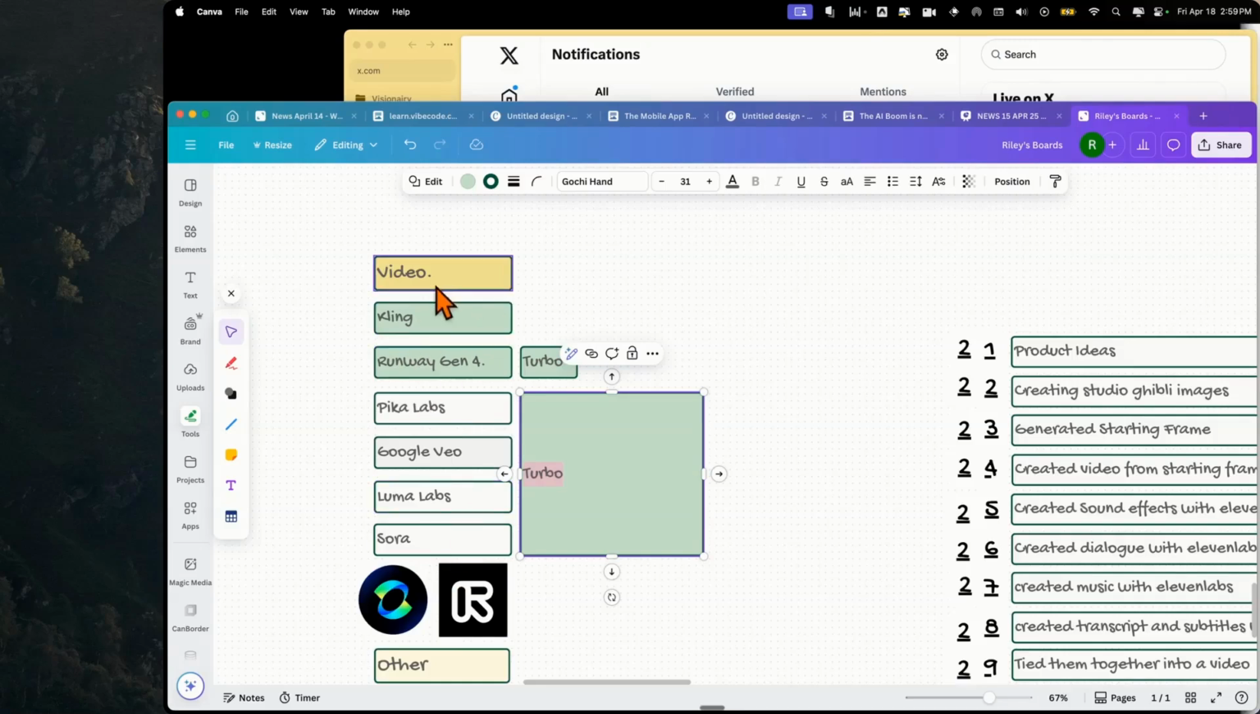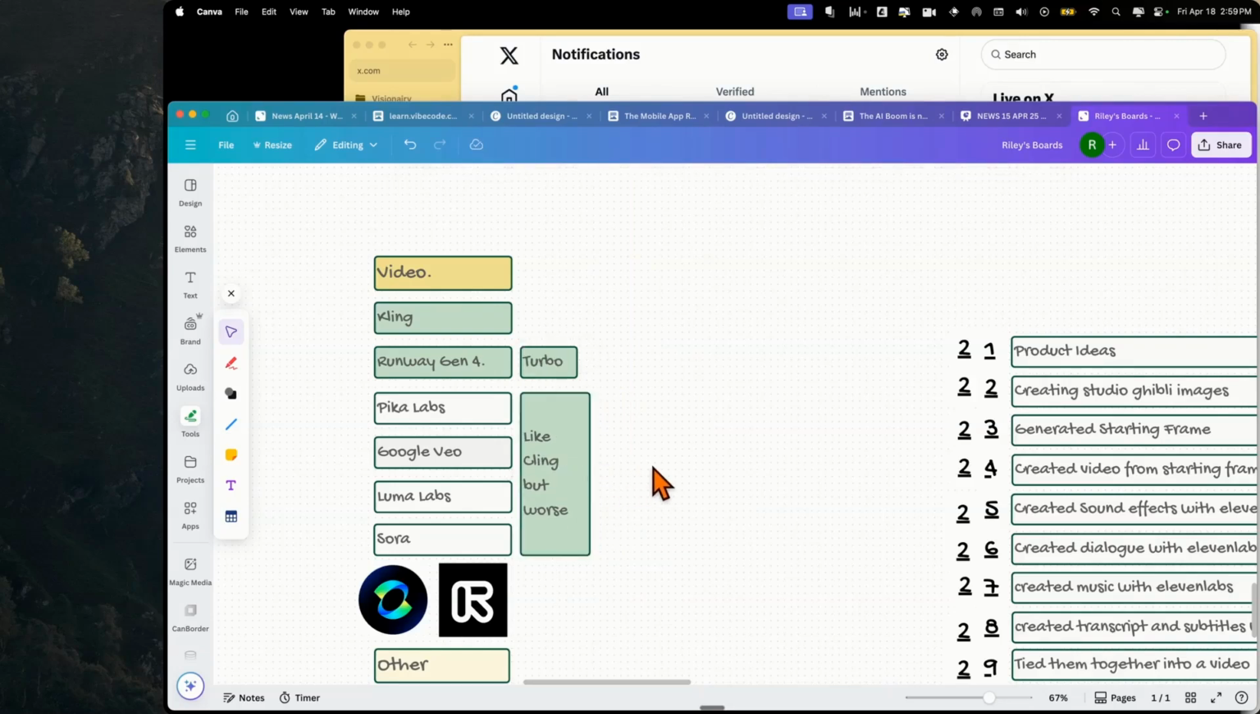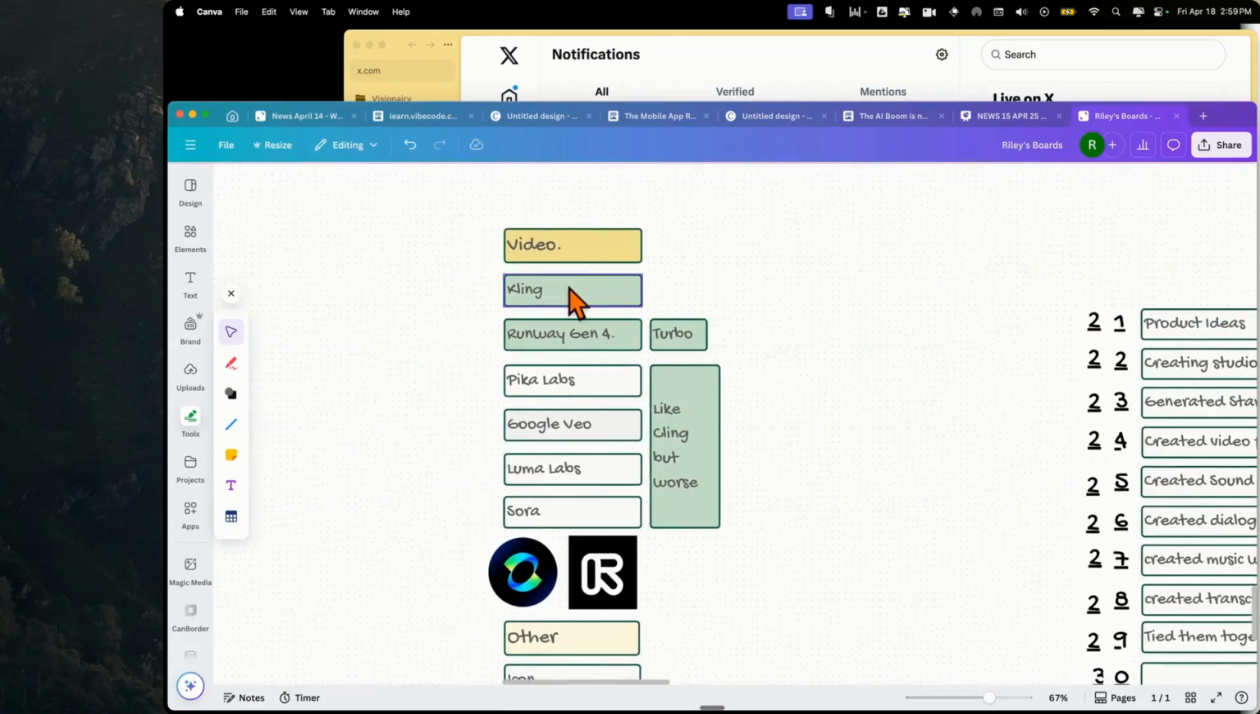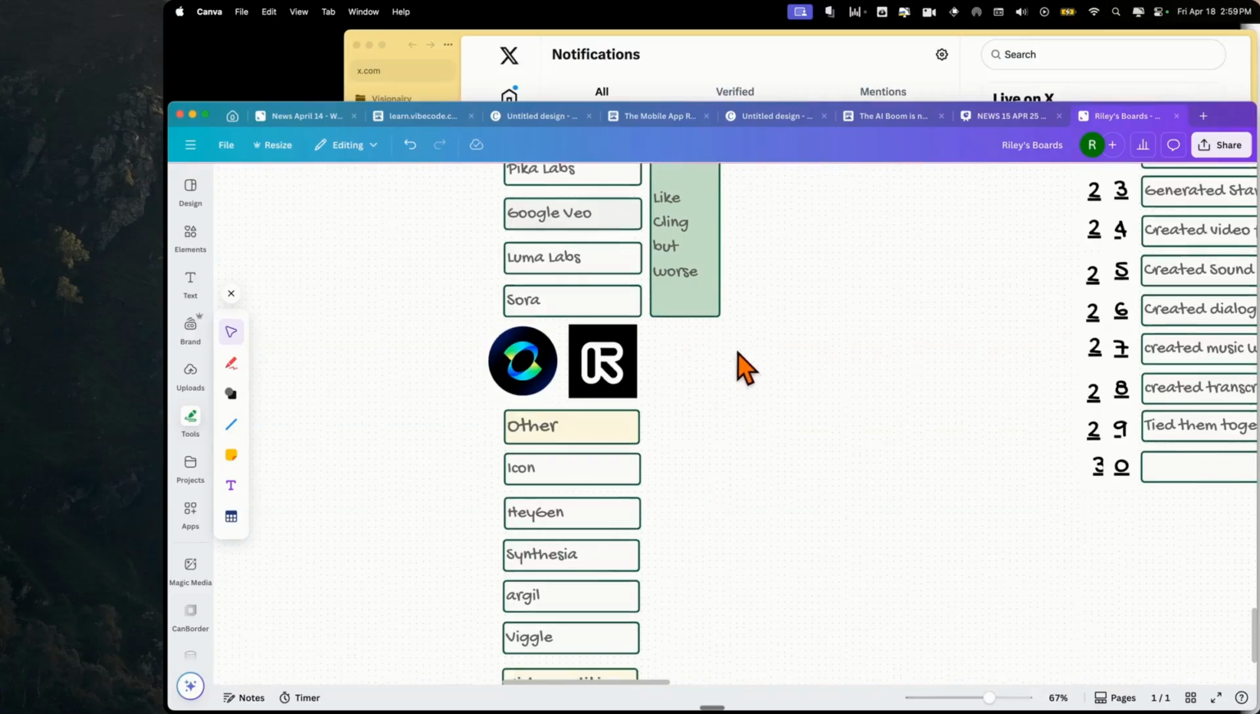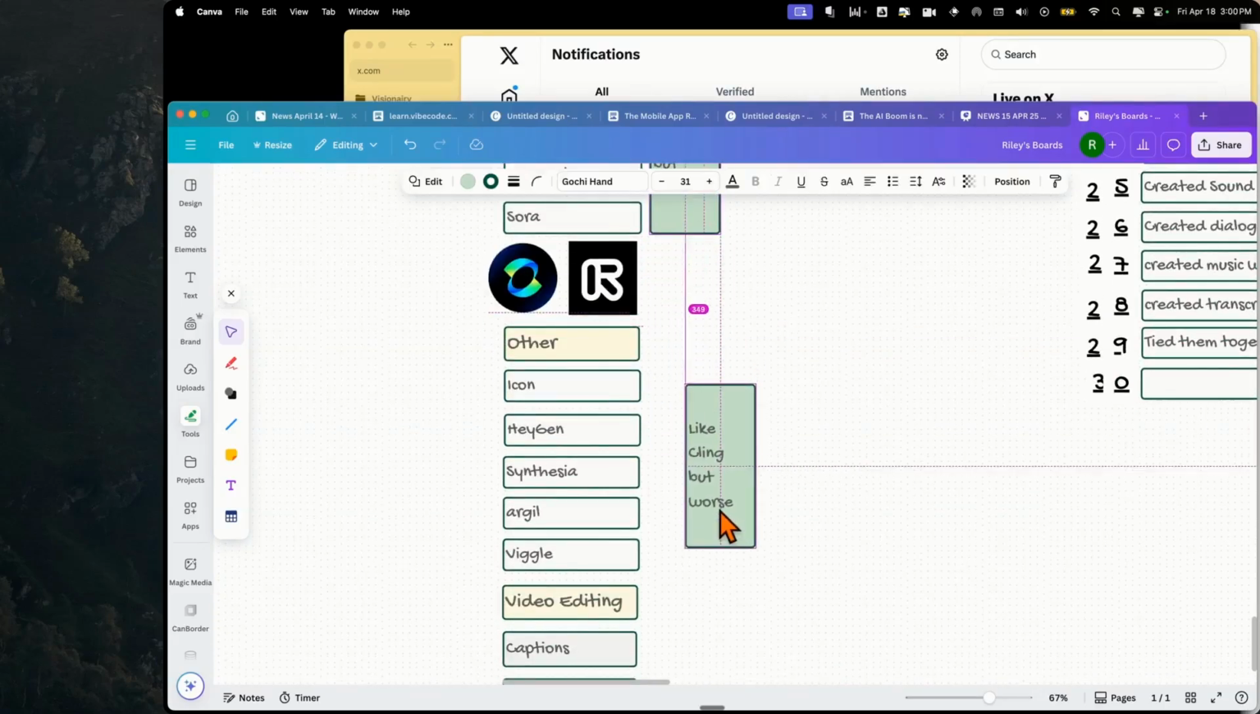And so we're calling these video generation tools. These are just tools that generate videos, and we're just going to say like Kling, but worse for these other tools. So we don't actually need to go through all of these video tools because they're a lot like Kling. What I want to do is move on to another category of video tools, right?